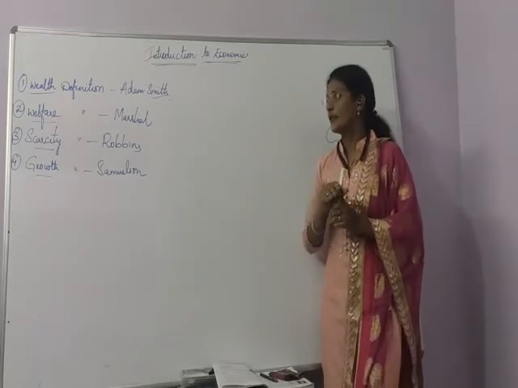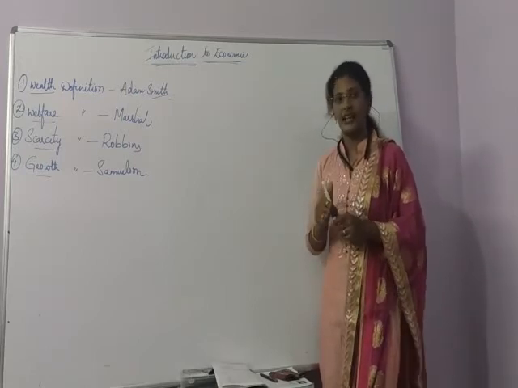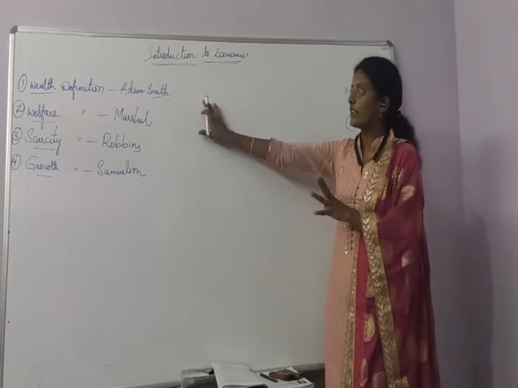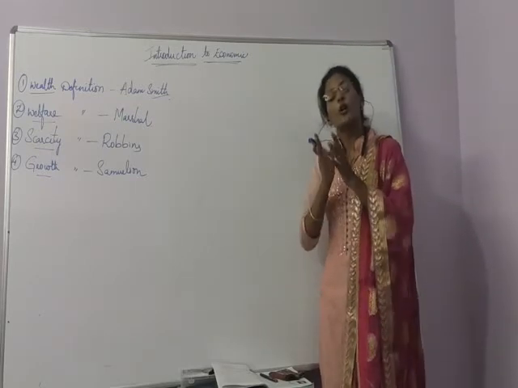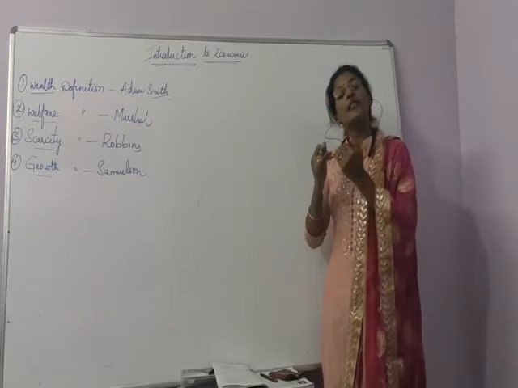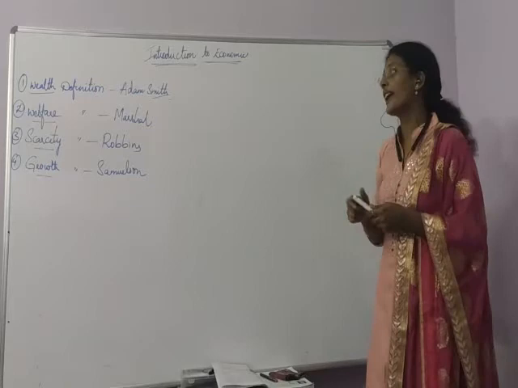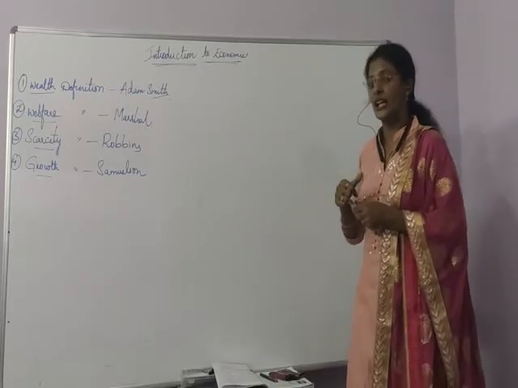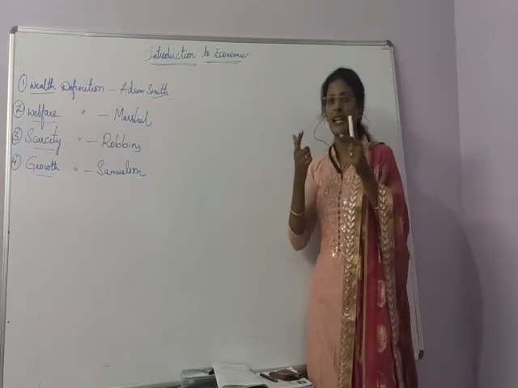Now what is welfare? He is saying that Adam Smith has said it correctly, economics means wealth only, but not only wealth, we should also concentrate on human welfare. Marshall is saying that a coin has two sides, right? Heads and tails.